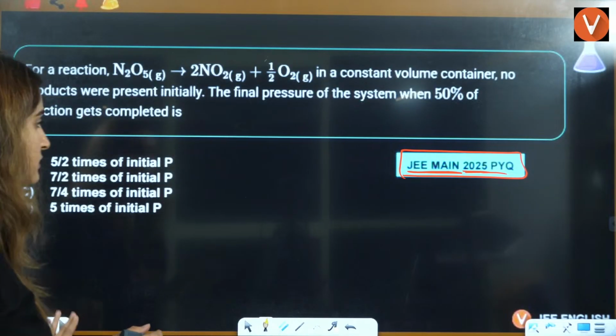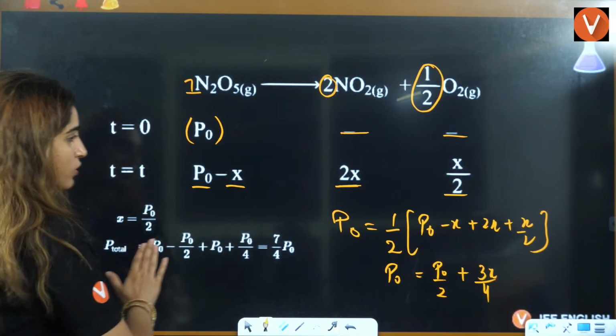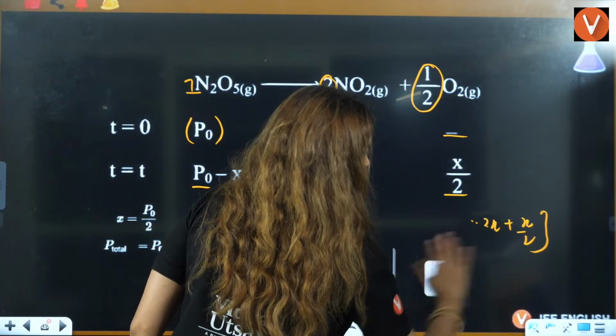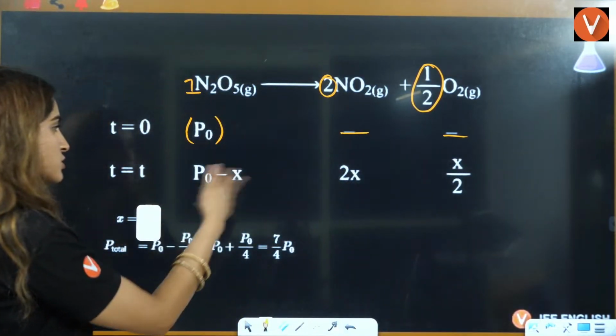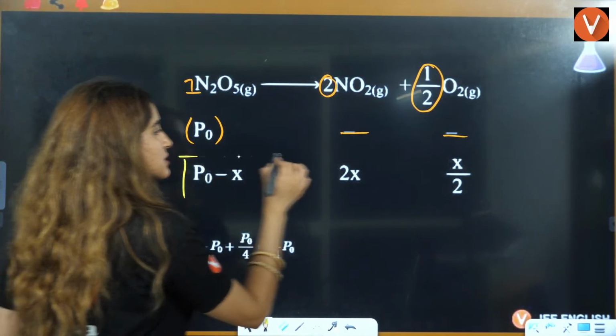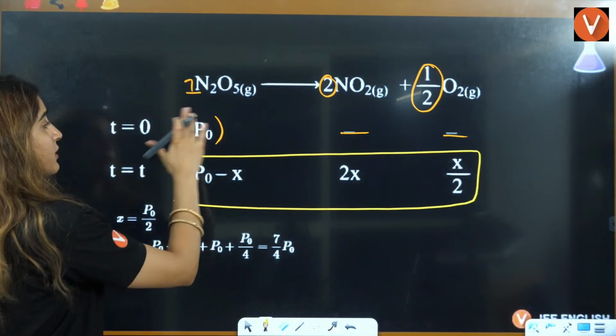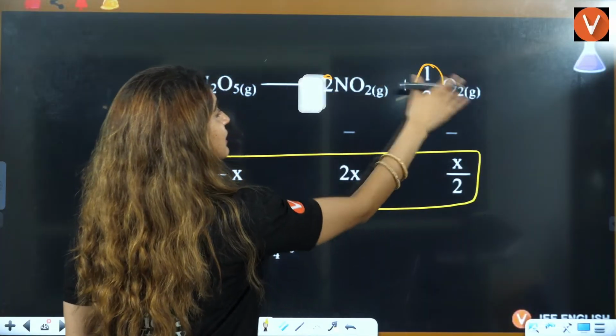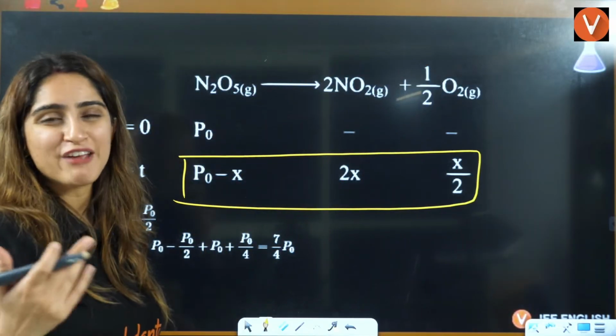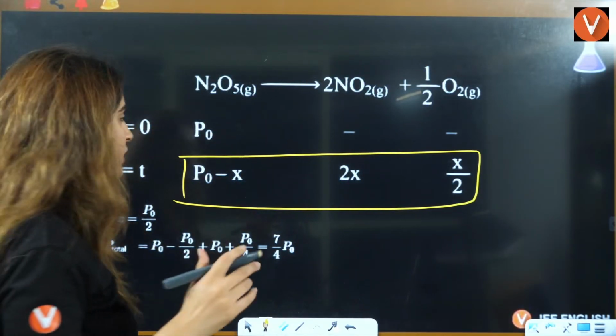Acha, no. They are not saying the final pressure is this. They are saying when 50% of the reaction is completed. That means when the half-life period is achieved, 50% of the reaction is completed.